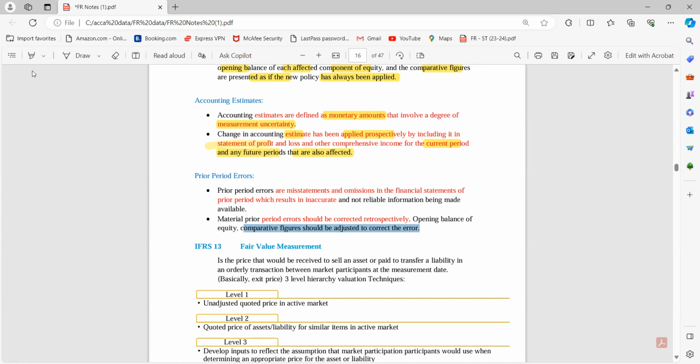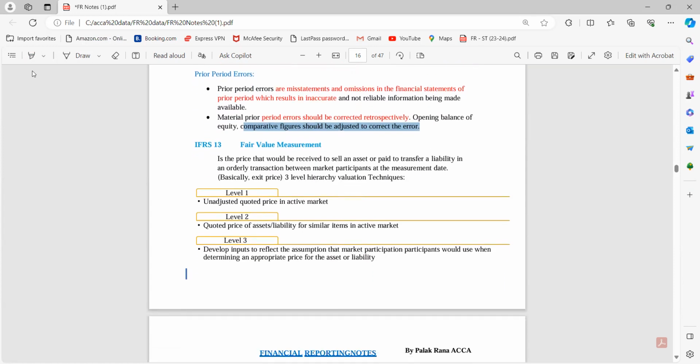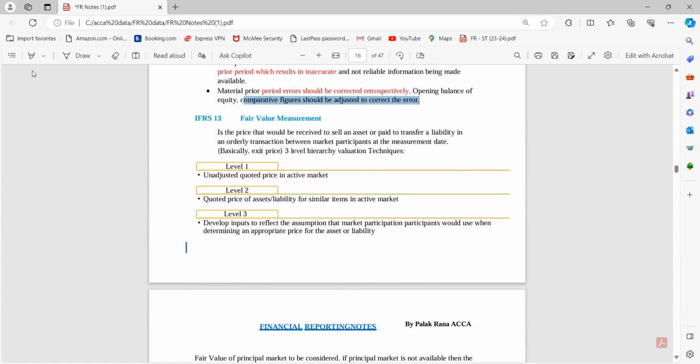कि ये इसका correct treatment क्या होना चाहिए था. Now we have another standard, which is IFRS 13 Fair Value Measurement. Guys, इस standard में बहुत ज्यादा कुछ नहीं है. Basically, in some previous standards we used the word fair value. So वो fair value हमने कैसे लेनी है, ये just हमें उसके regarding guide कर रहा है that yes कि fair value price कौन सा होगा and how to take that fair value price.